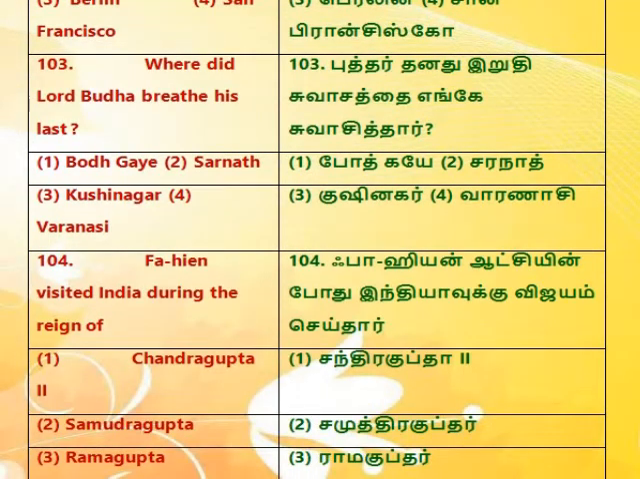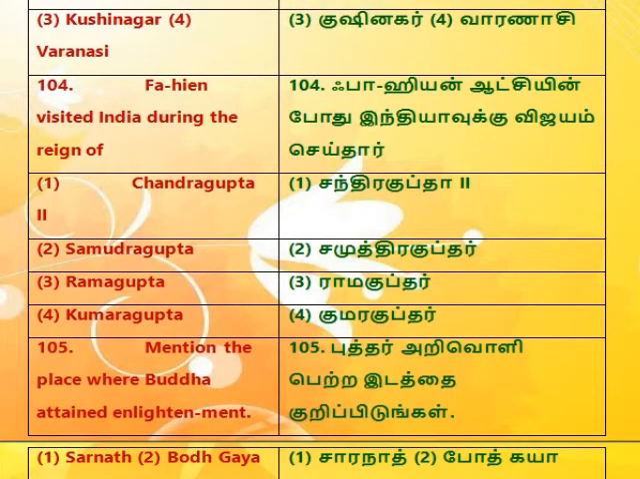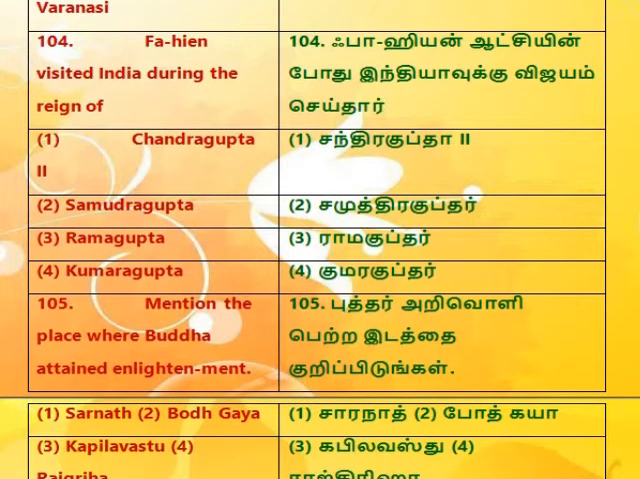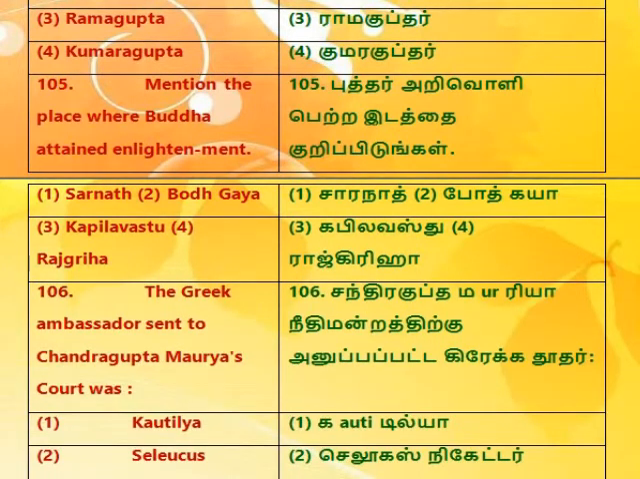103. Where did Lord Buddha breathe his last? 1. Bodh Gaya, 2. Sarnath, 3. Kushinagar, 4. Varanasi. 104. Fa Hien visited India during the reign of 1. Chandragupta, 2. Samudragupta, 3. Ramagupta, 4. Kumaragupta. 105. Mention the place where Buddha attained enlightenment. 1. Sarnath, 2. Bodh Gaya,